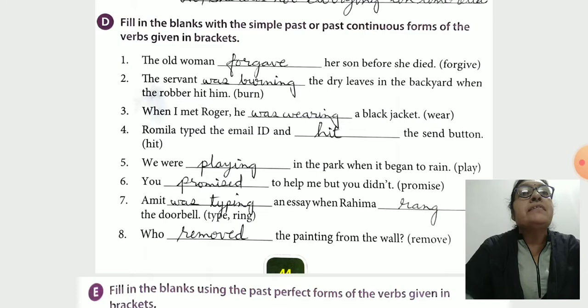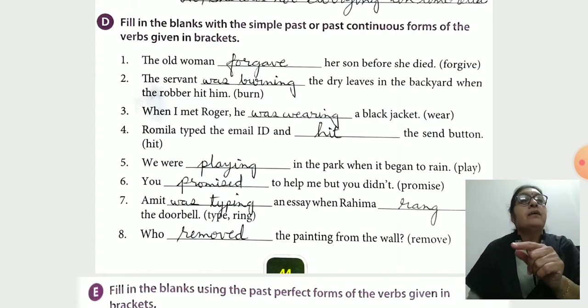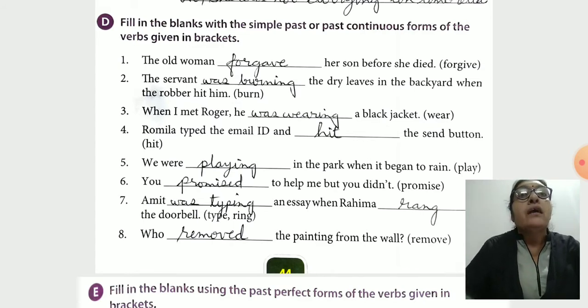Fill in the blanks with simple past or past continuous forms of the verbs given in brackets. The old woman forgave her son before she died. The servant was burning the dry leaves in the backyard. When I met Roger, he was wearing a black jacket. He had already met Roger. At that time, this action was going on. Which one? Wearing a black jacket.